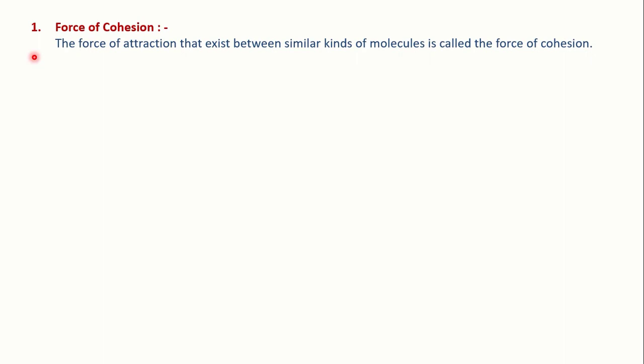So first we will learn what the force of cohesion is. The force of attraction that exists between similar kinds of molecules is called the force of cohesion. It is due to cohesive force that molecules of a substance bind together.